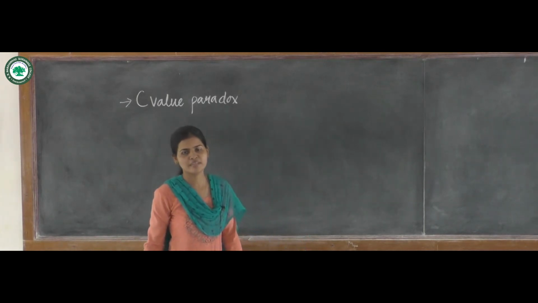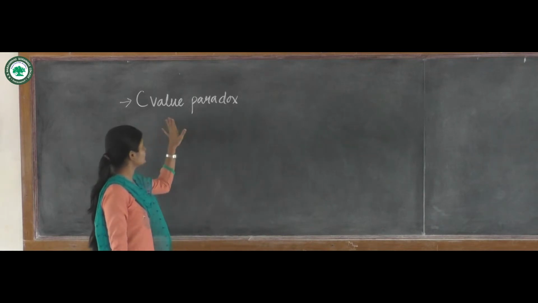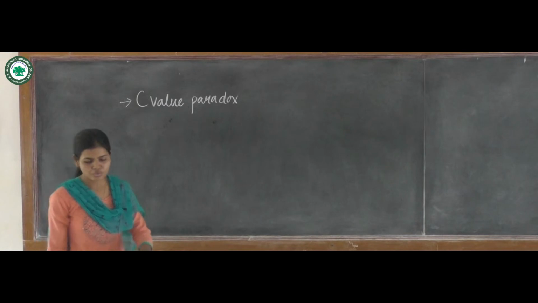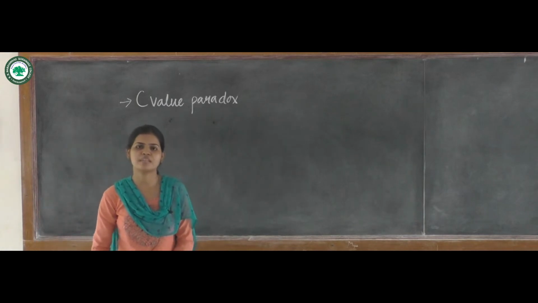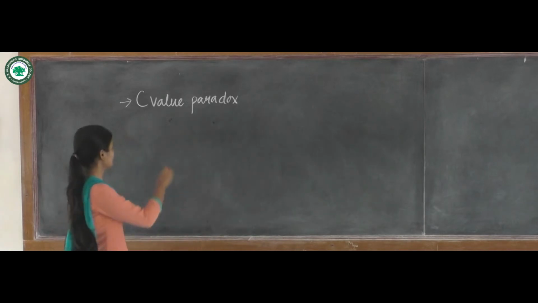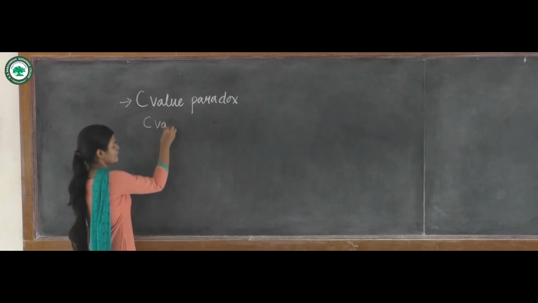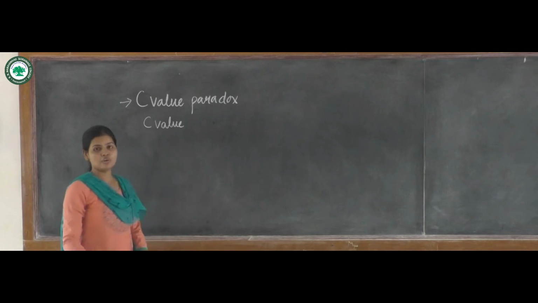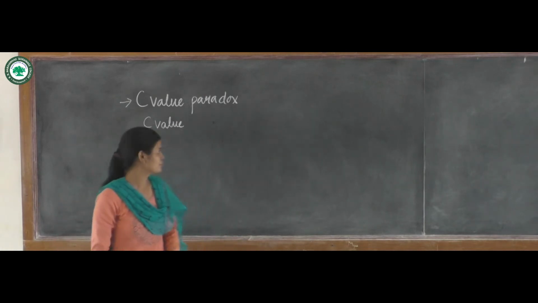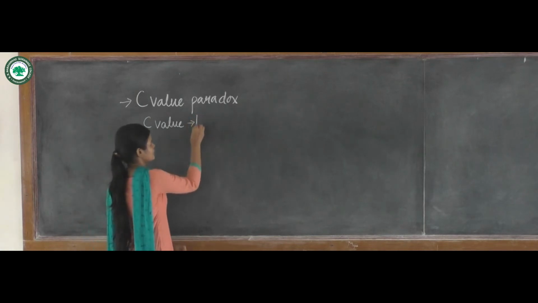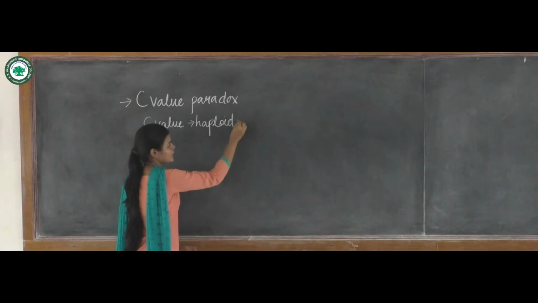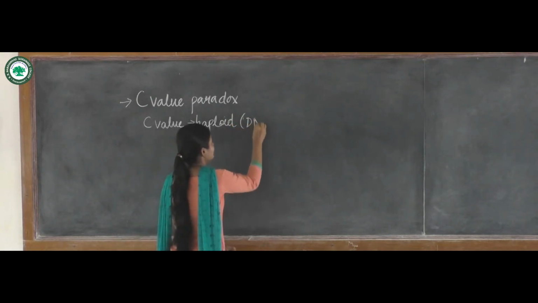C-value is the total amount of DNA which is present in the haploid genome. That is the C-value. It is the amount of DNA of the haploid genome.